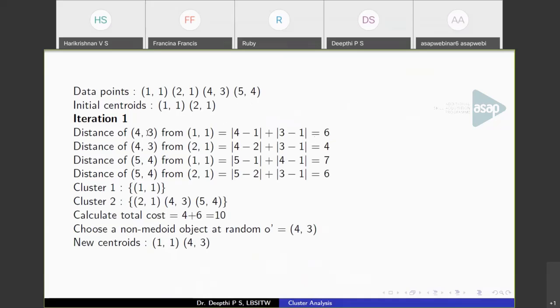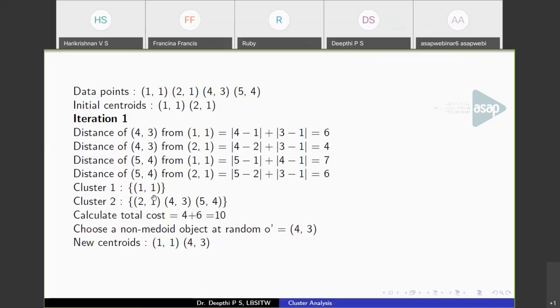So we calculate the distance of 4, 3 from 1, 1 and 2, 1, and these are the values that we get. We find that 4, 3 is closest to 2, 1. Also for 5, 4, we get the minimum value from 2, 1. So 5, 4 also gets assigned to cluster 2. These are the initial partitions we get.